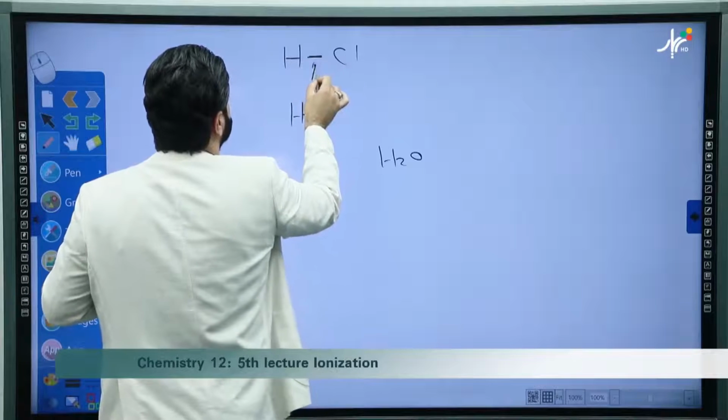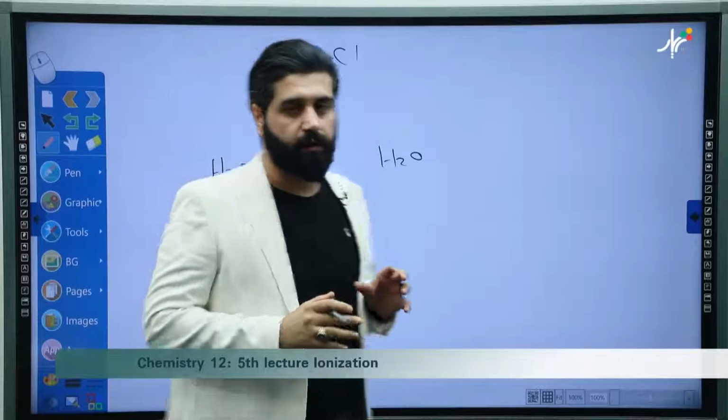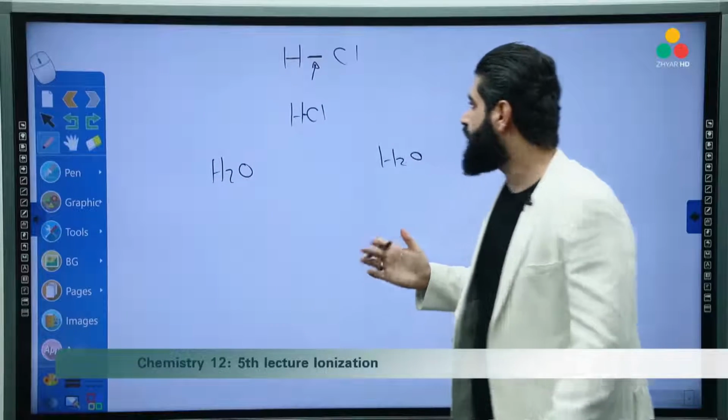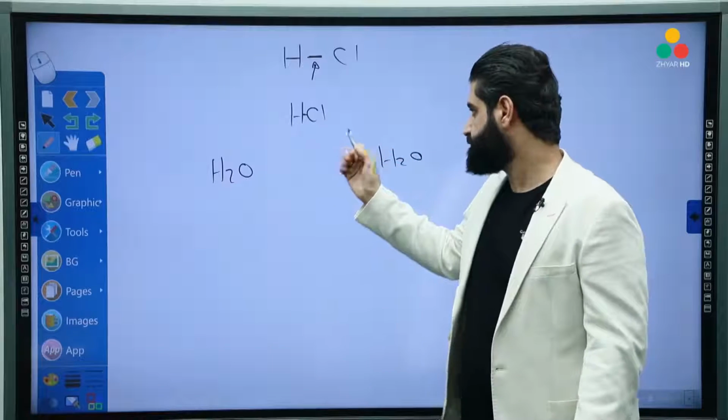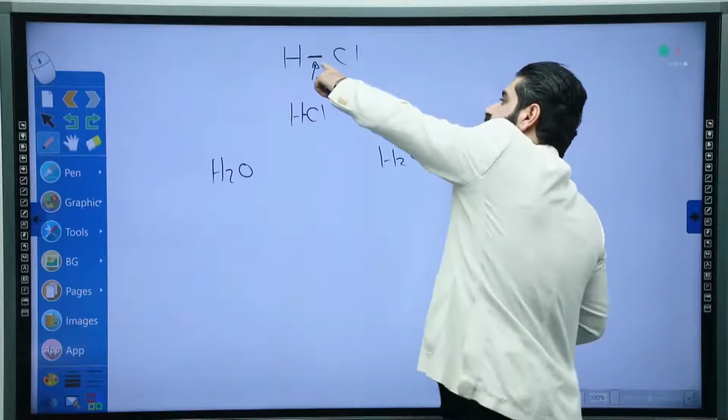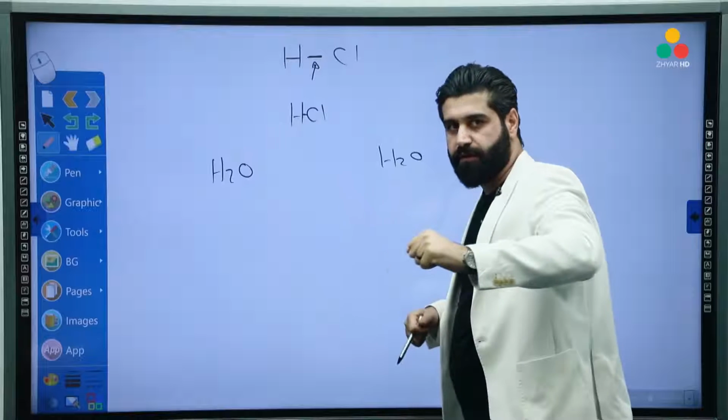This attraction force plays a major role in its ability to undergo ionization. The weaker this attraction force gets, the more ionizable the compound will be.